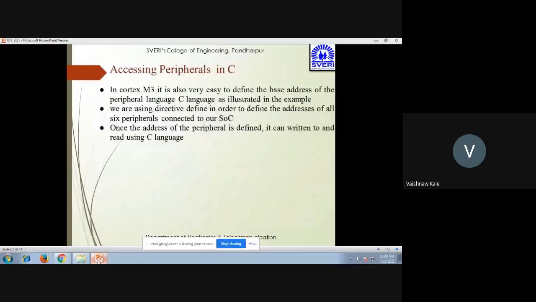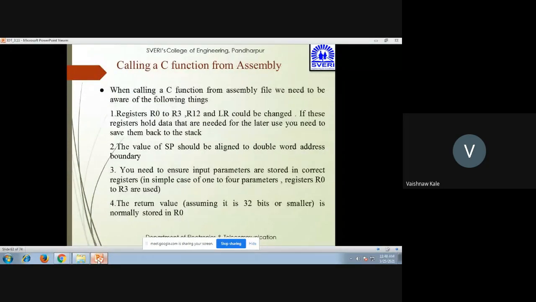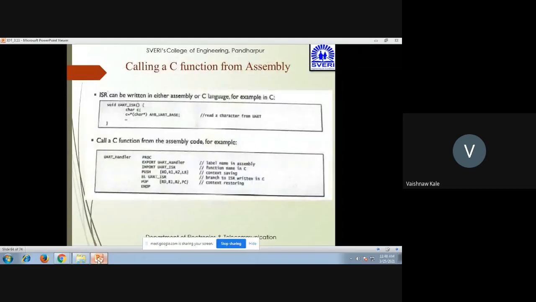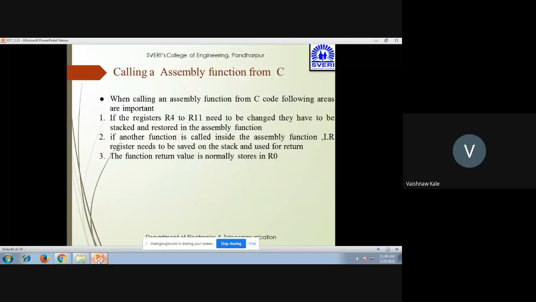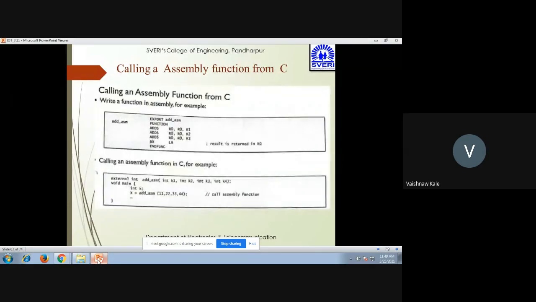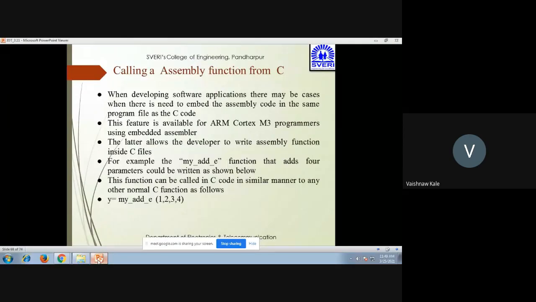Then we can call a C function from the assembly. You can see how an ISR can be written in either assembly or C language. Calling a C function from the assembly is also possible. So this we have already seen. There is assembly from C. This is all the example.